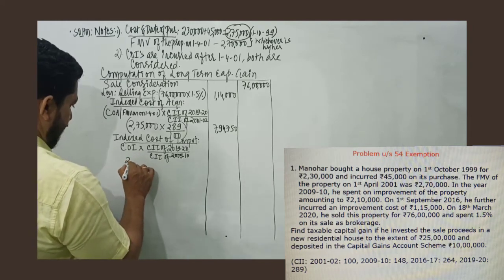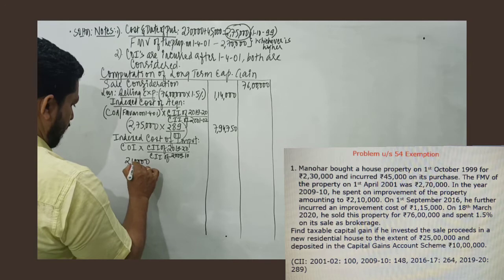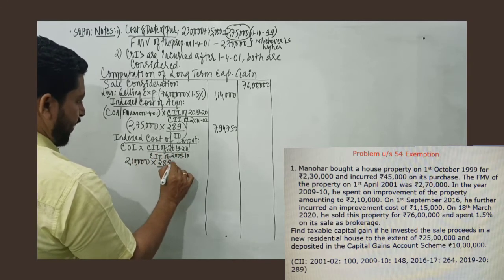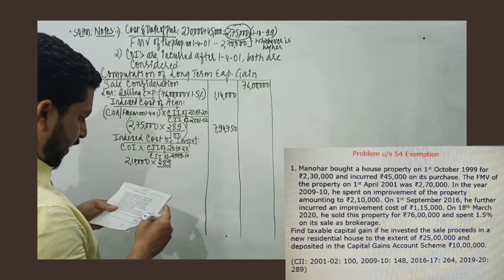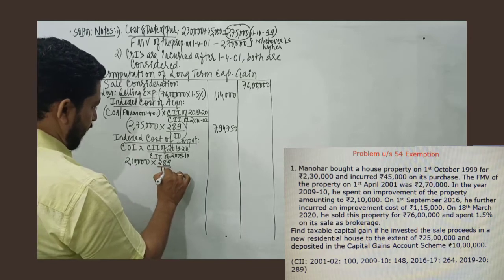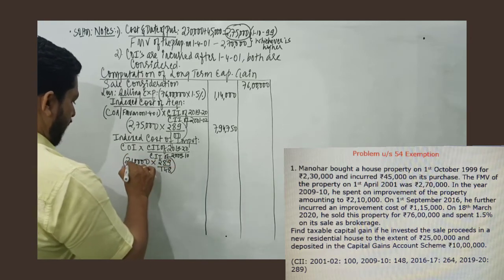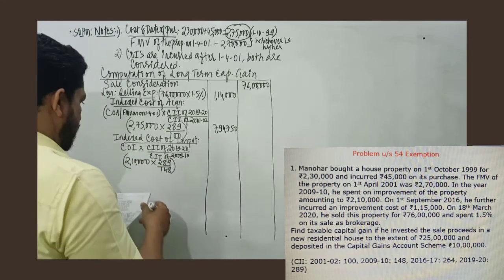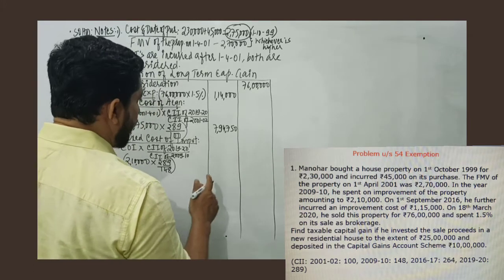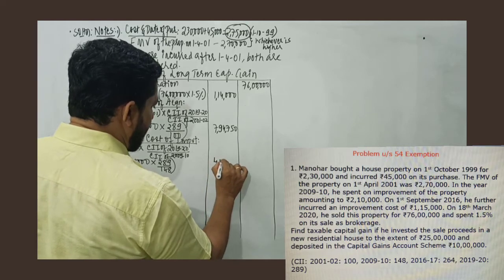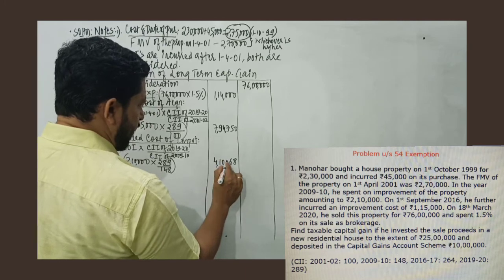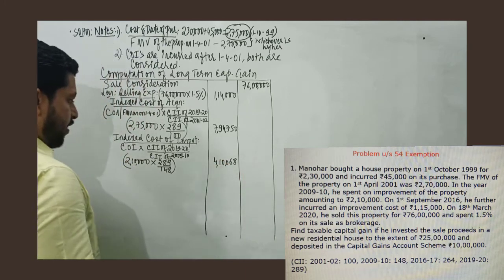So we get 2,10,000 into CII of 1920, which is 289, divided by CII of 2009-10, which is given as 148. So 2,10,000 into 289 divided by 148 will give you 4,10,068. If you calculate, the number would be 4,10,068.